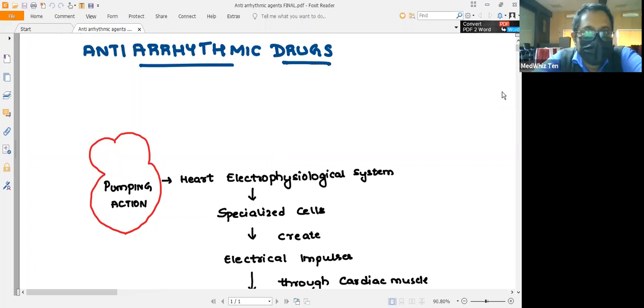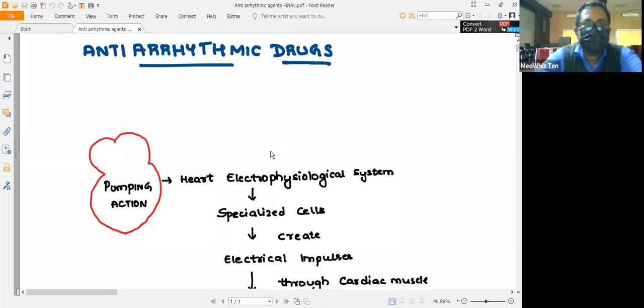Today's topic is the anti-arrhythmic drugs. At the end of this class, you should be able to describe the normal electrophysiology of the heart as well as the different types of arrhythmias, and you should be able to classify the anti-arrhythmic drugs. You should also be able to explain the importance and the mechanism of action, the uses and adverse effects of individual drugs. And in the last, let us see the summary of the anti-arrhythmic drugs.